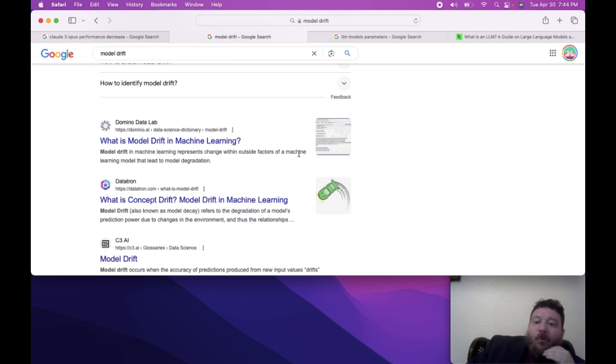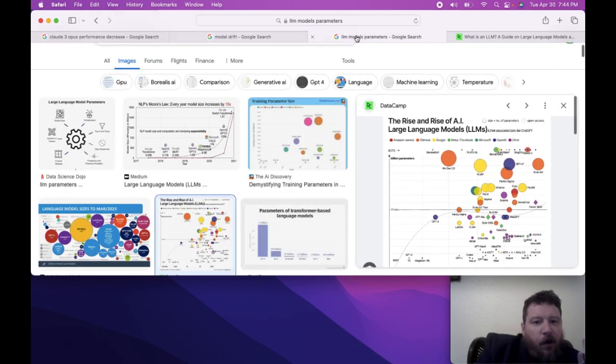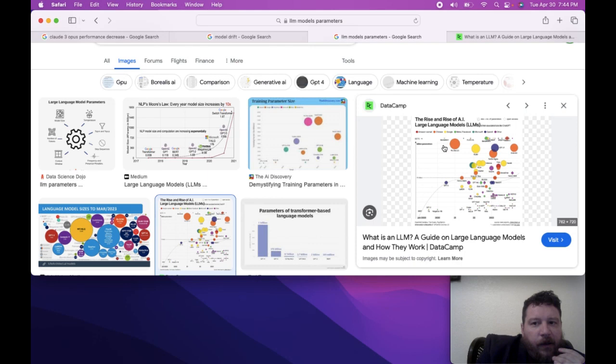Within that, there are a few things you can do to solve for model drift. You can rebuild the model, you can retrain the model, etc. But the thing is that this problem is not new. And when it comes to the question of LLMs, we come to a new problem in this particular instance.